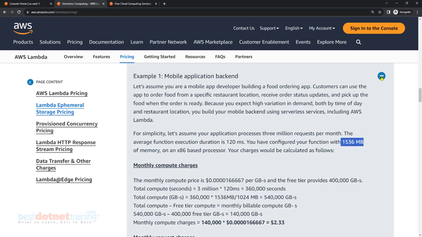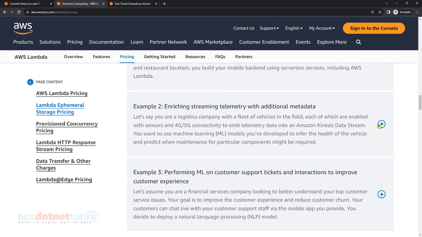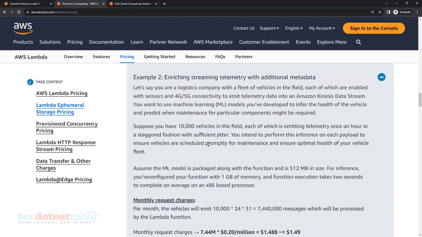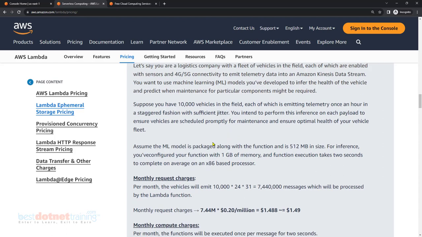Okay, let's have another example where there is some other scenario discussed here. A logistics company with a fleet of vehicles. Basically the vehicles are generating telemetry data from sensors, which is uploaded, and that uploaded data is processed by Lambda. So let's see here. There are 10,000 vehicles, each emitting telemetry data once in an hour. Once in an hour, so how many times in a day? Obviously 24 times, isn't it?